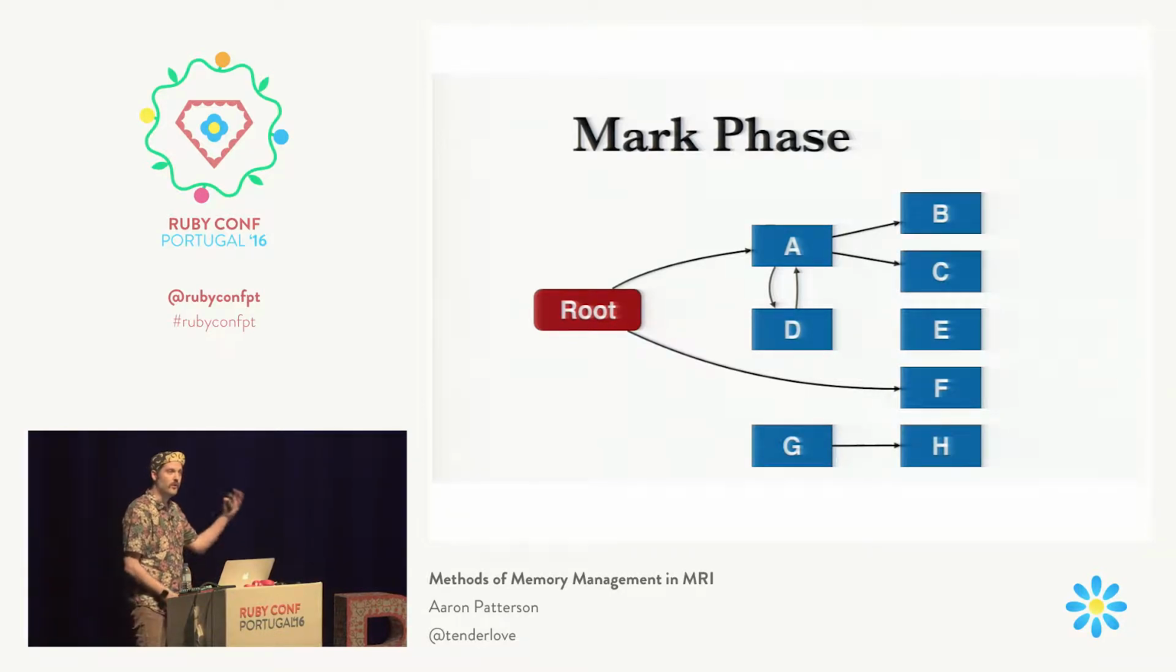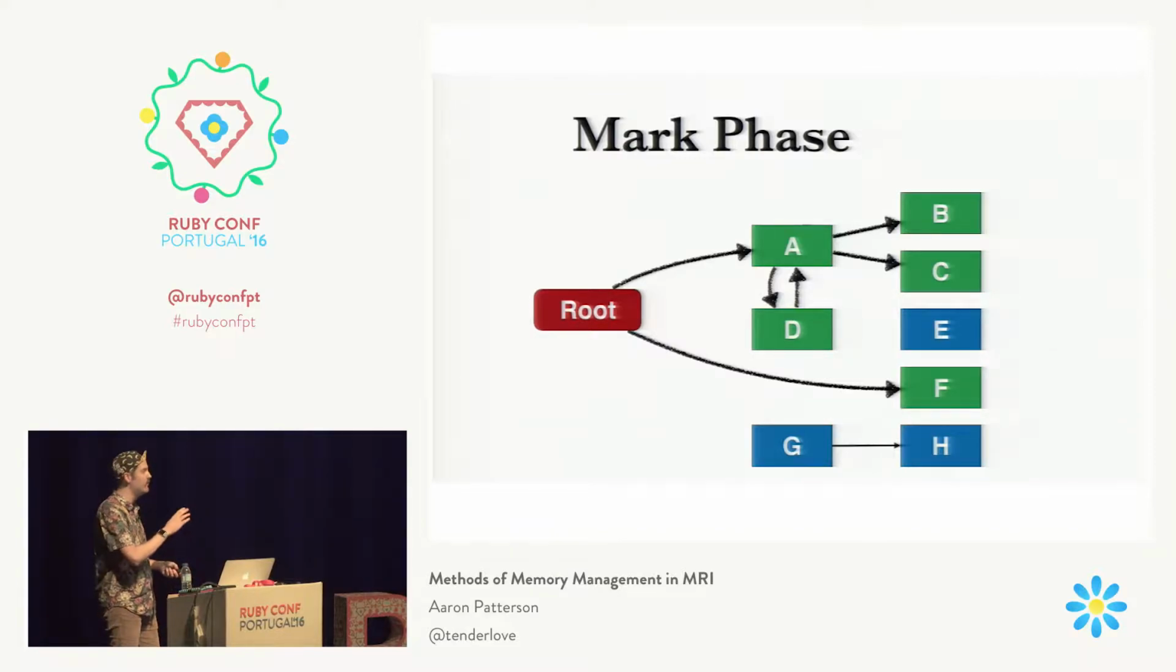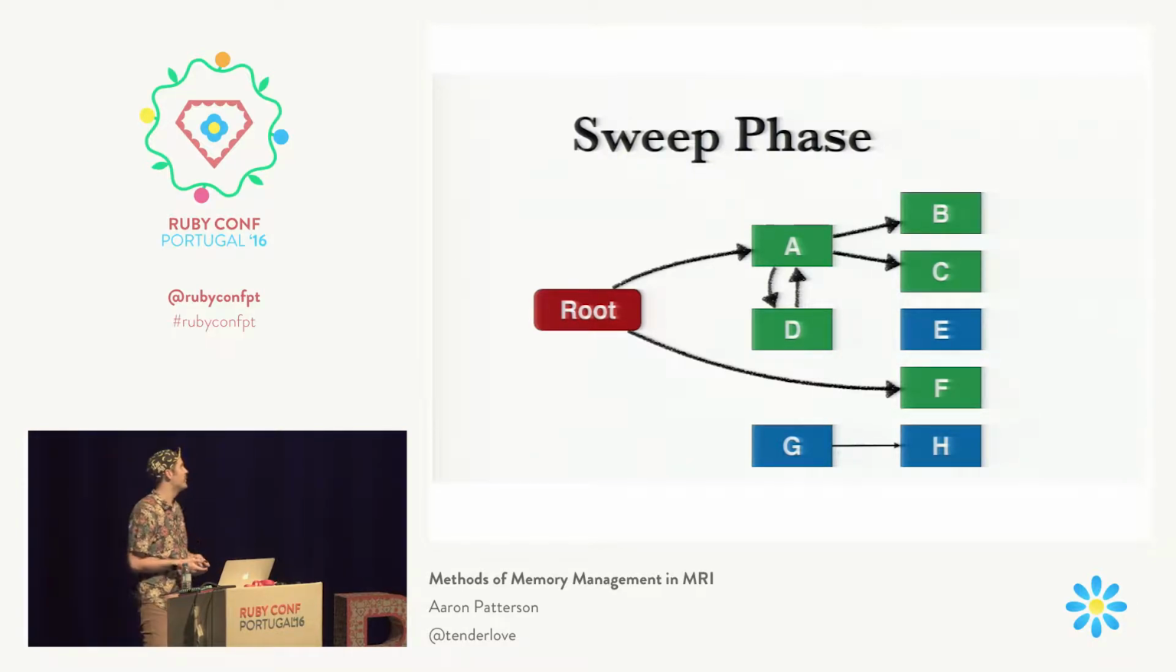What happens is we start at the root node and we follow those arrows. We follow those edges. And following those edges is a process called tracing. So we follow the edge, we mark A, we mark F, then we follow all of those edges. We mark A, D, B, C, and we keep repeating this process of following those edges and marking those nodes. And once we're done with that mark phase, once we don't have any more edges to follow, we say, okay, we're going to move on to the sweep phase.